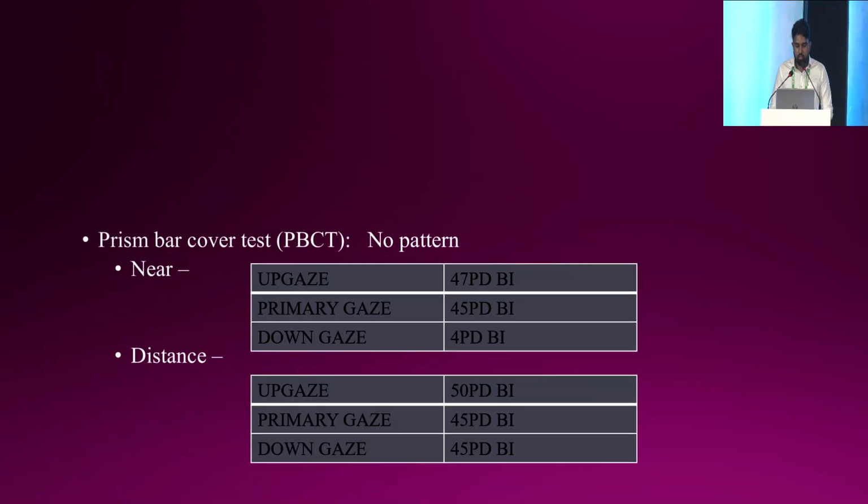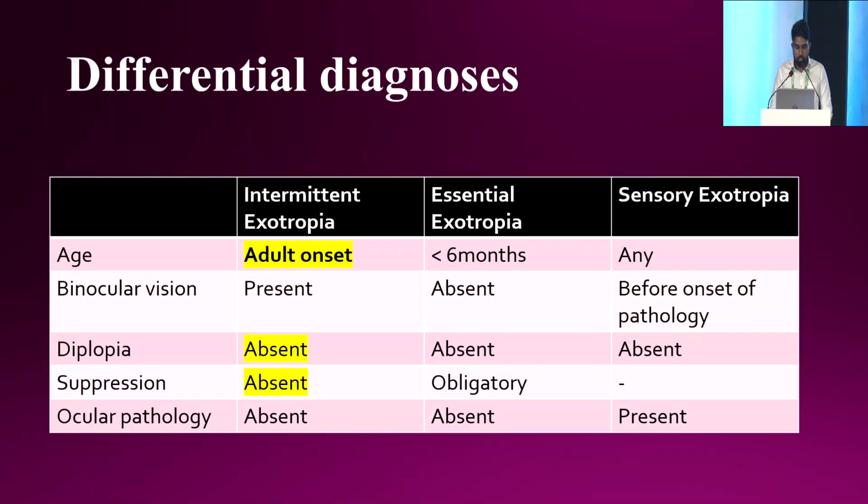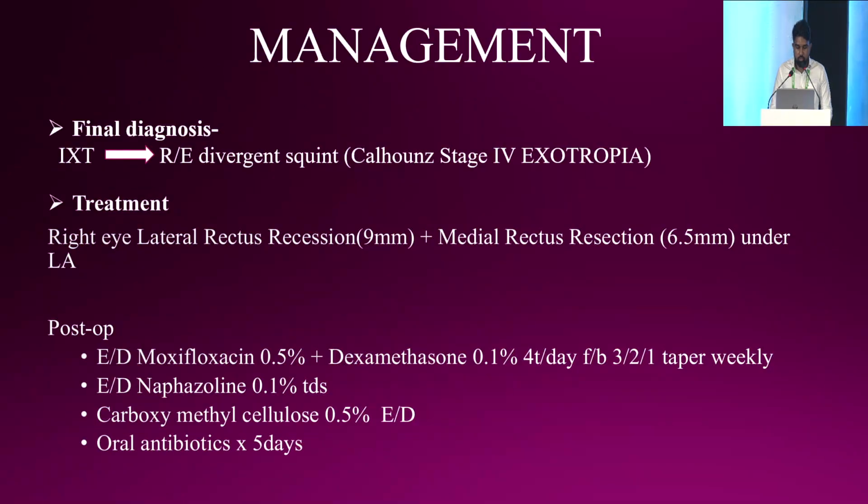Next, prism bar cover test was done, and the deviation for near was 45 prism diopters, and for distance in the primary gaze it was 45 prism diopters. So there was no pattern. The differential diagnosis can be intermittent exotropia, essential exotropia, or sensory exotropia. Since it was adult onset, with no diplopia and no suppression, we came to the final diagnosis of intermittent exotropia, which later decompensated and converted into right eye divergent squint, which was Calhoun stage 4.